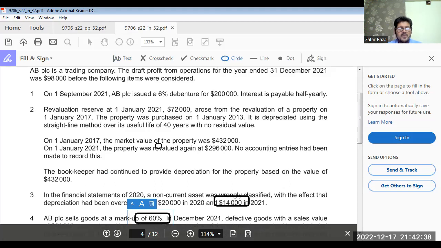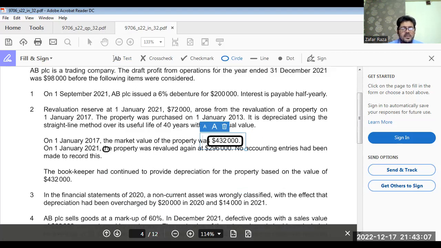Okay. We have to go for revaluation. On 1st January 2021, 72,000 arose from the revaluation of a property that was done on 1st January 2017, when the market value was 432,000. Okay.